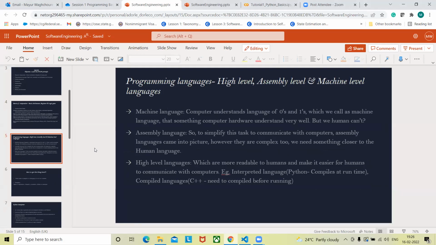So as I mentioned earlier, a computer just understands a language of zeros and ones. It does not understand anything apart from that. It just understands whether zero is being received or one is being received, and this is the operation, the command that we have to execute. It does not understand anything else.